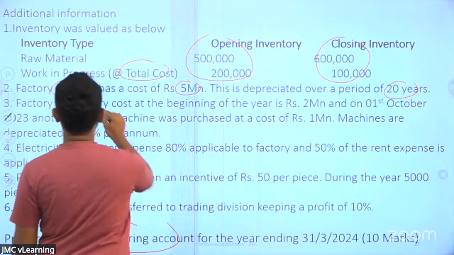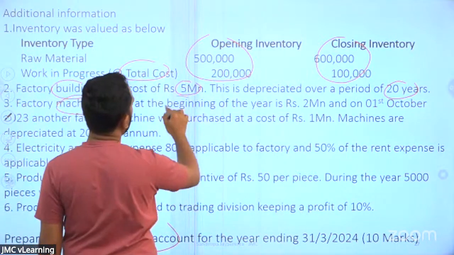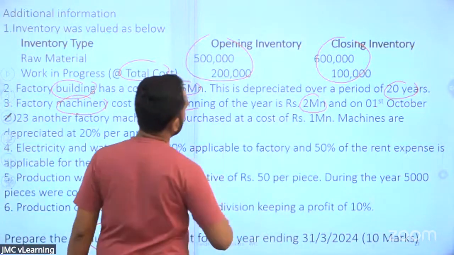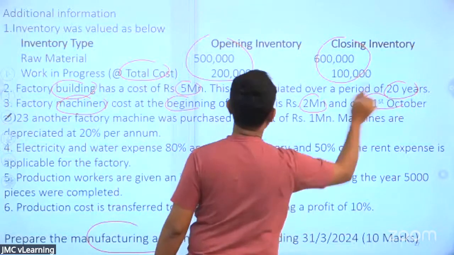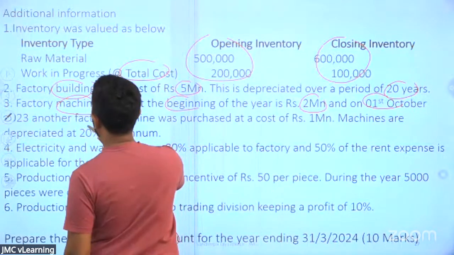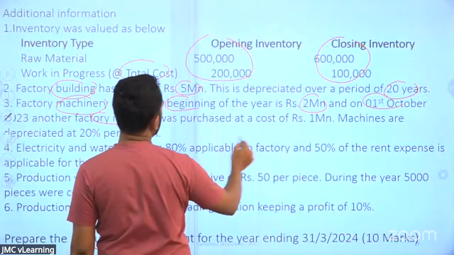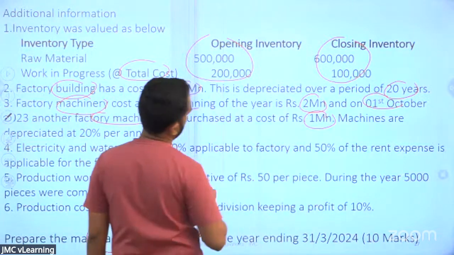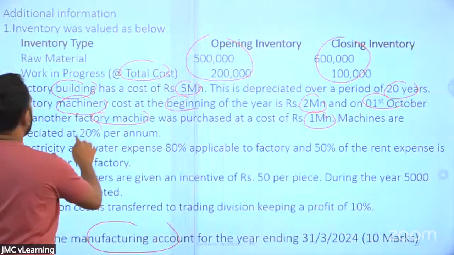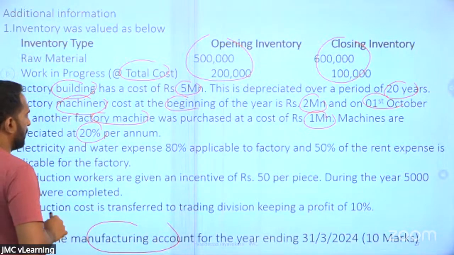Factory machinery has a cost at the beginning of the year of rupees 2 million. And on 1st of October 2023, another factory machine was purchased at a cost of 1 million. Machines are depreciated at 20% per annum.